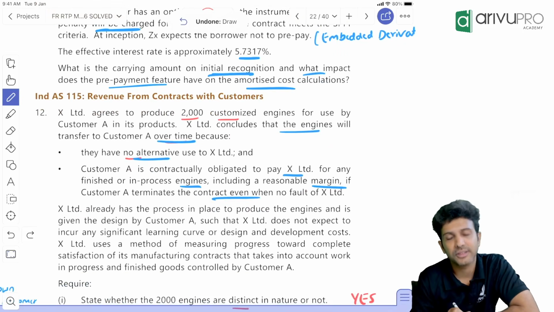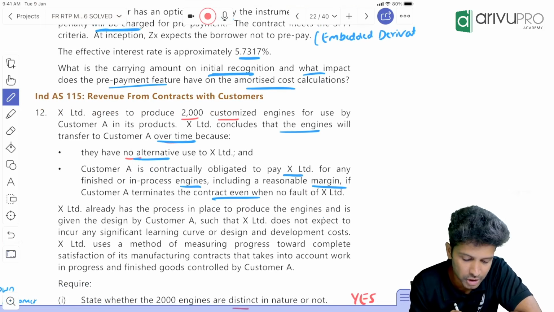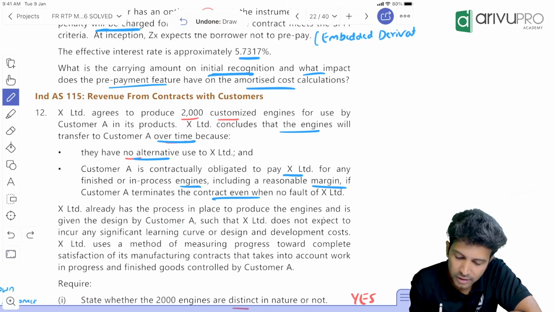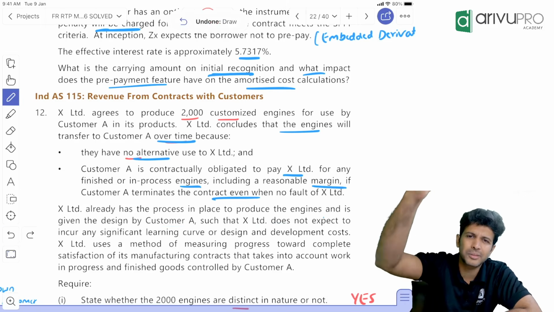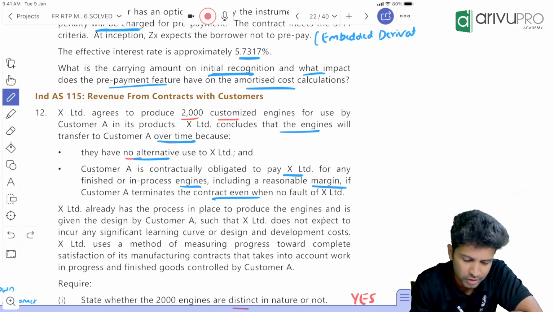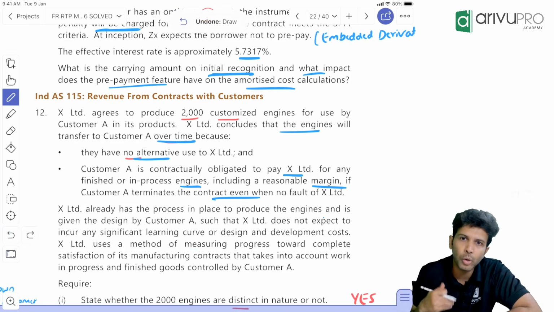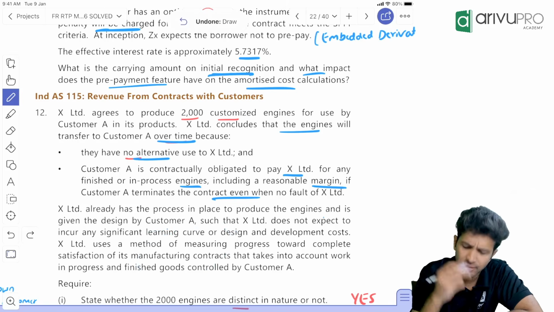X Limited, that is a seller, already has the process in place to produce the engine and is given the design by customer A such that X does not expect to incur any significant learning curve or design things. Okay, we are customizing this product based on customer requirement. That's fine. X uses a method to measure progress towards complete satisfaction. Because it's over a period of time, we need percentage of completion or progress percentage. So they're saying, yeah, we have that.